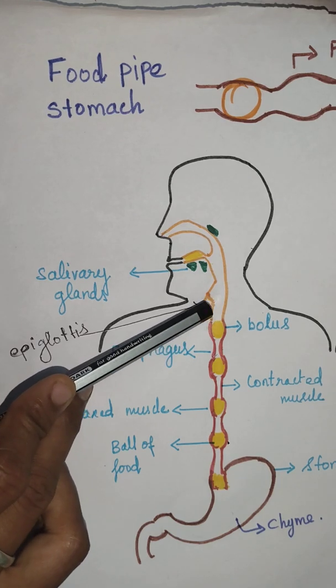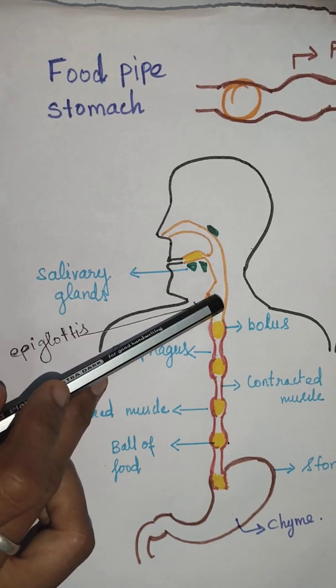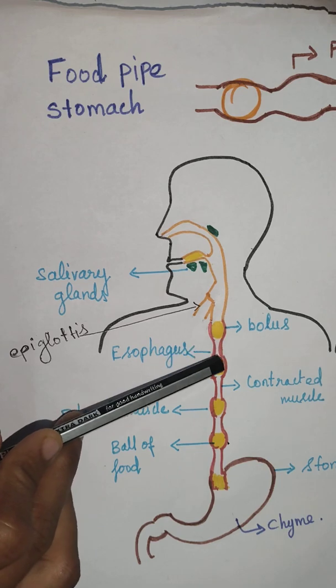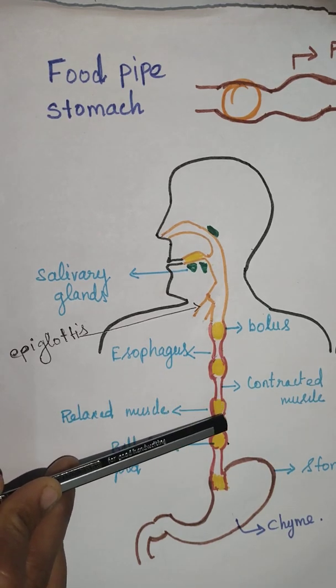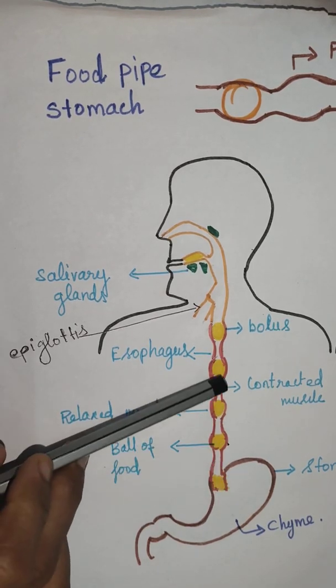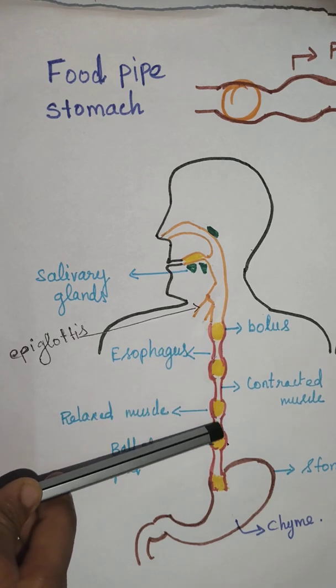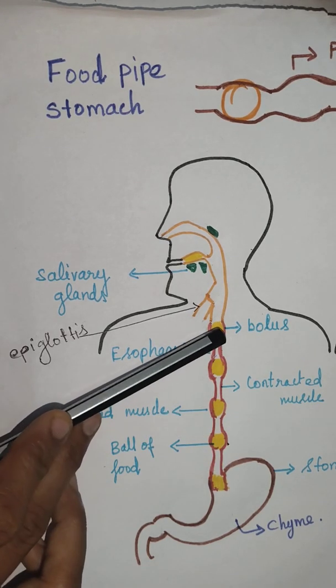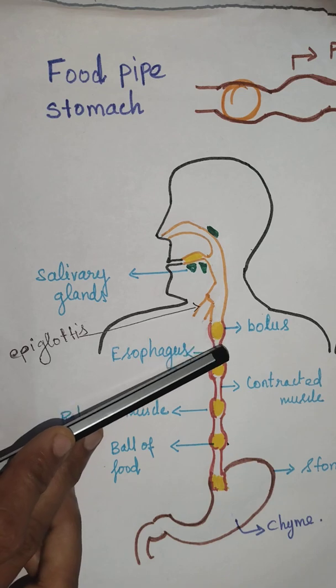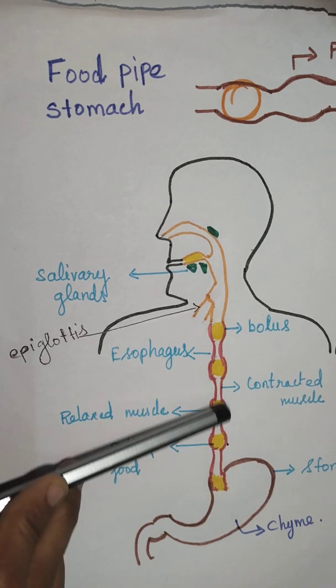This is about the food pipe and the windpipe at the throat region. Now, how does the food pass down through the food pipe and reach the stomach? How is the food pushed down through the food pipe? That is by the relaxation and contraction of the walls of the food pipe.